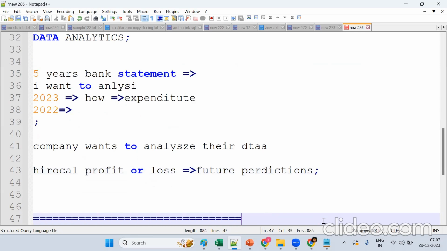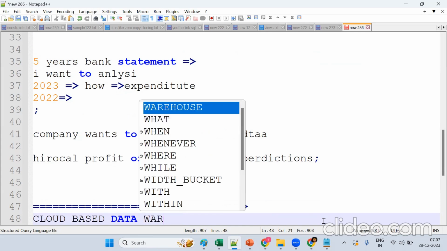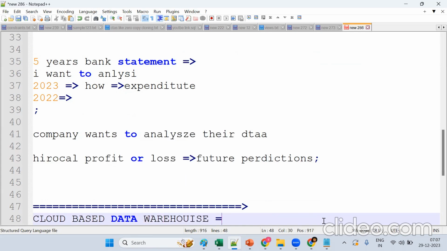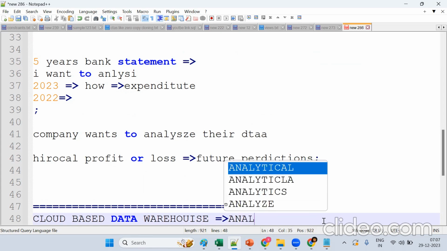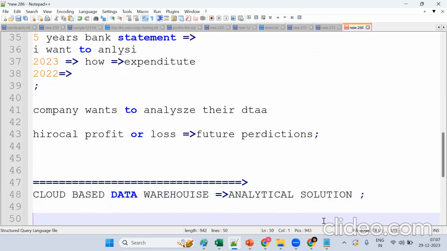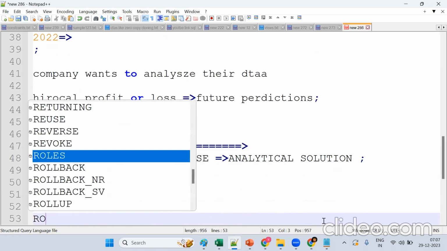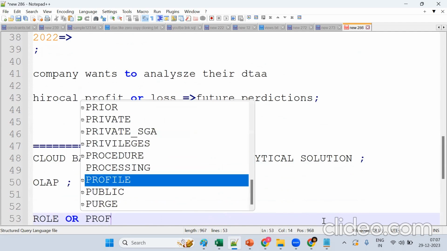Anyone know this? It's a cloud-based data warehouse, mainly for analytical solutions. If you know this, it's basically simple and easy. Analytical solution, analysis, so it's OLAP.